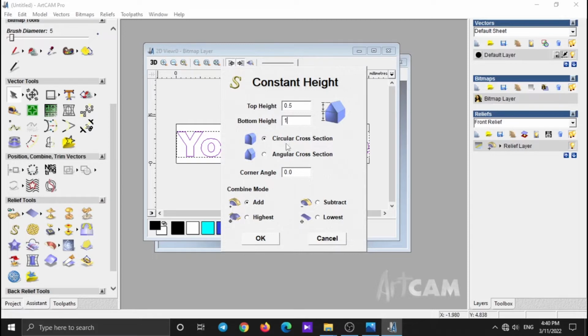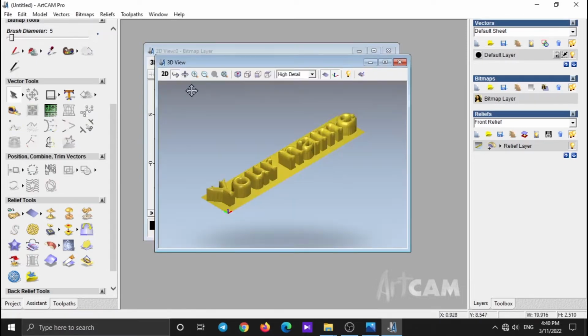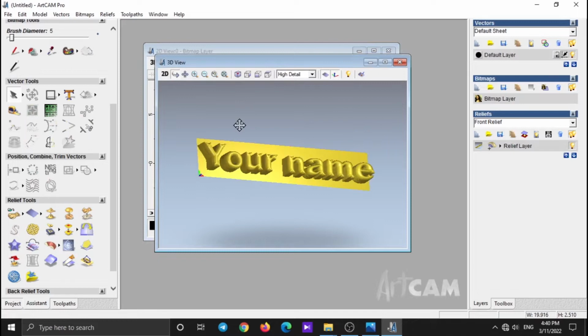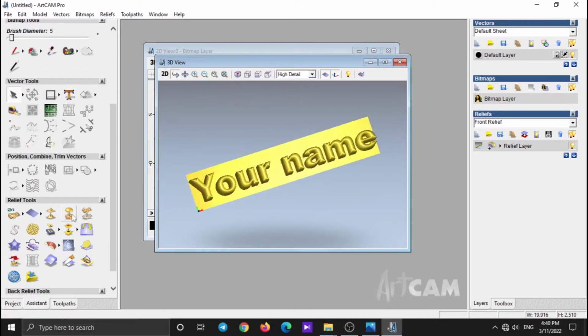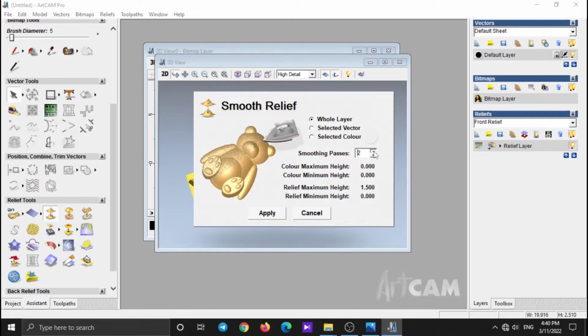Also, you can change the shape of the top height with this point. Then click on OK. Click on 3D. Now you can see your 3D name. Click on Smooth Relief. Put the point in the whole layer. Set the smoothing passes on 2. Click on Apply, then click on Cancel.